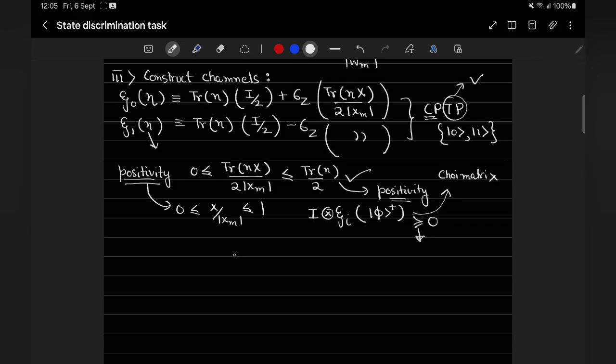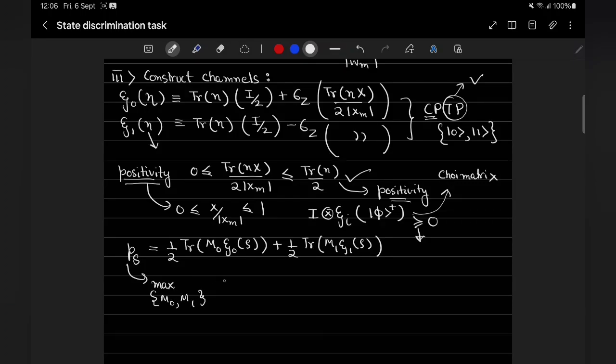So now what we can do is we can calculate the probability of success using these maps, and this is simply half trace m0 epsilon 0 of rho plus half trace m1 epsilon 1 of rho. And now the maximum over all m0 m1 is actually given by the Holevo condition, where the Holevo-Hellstrom theorem is applied to these operators. So that is given by the Holevo-Hellstrom theorem.